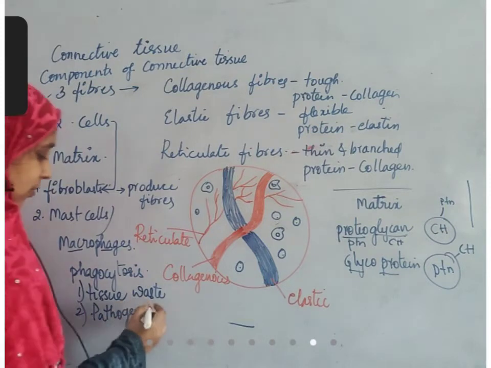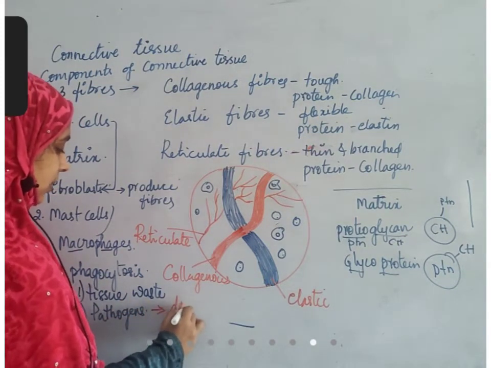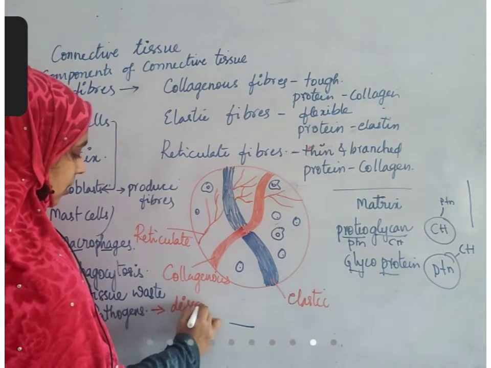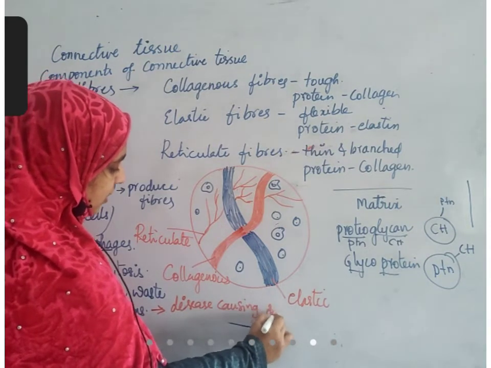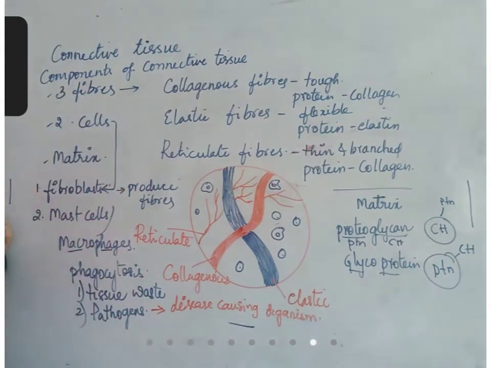What is pathogen? You're asking me. Pathogen is a disease causing organism. Disease causing organism is called pathogen. Okay?